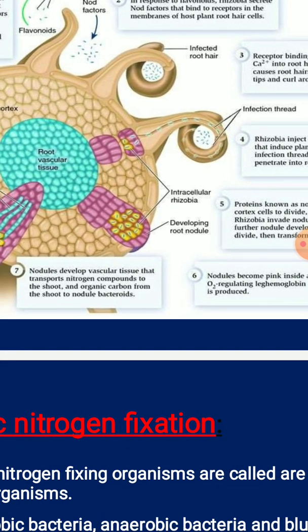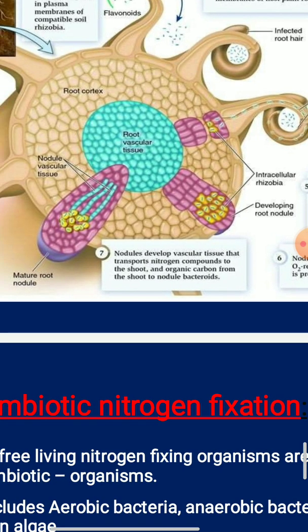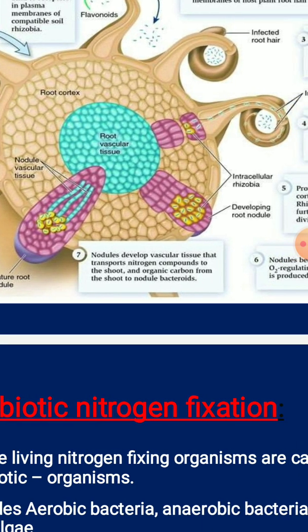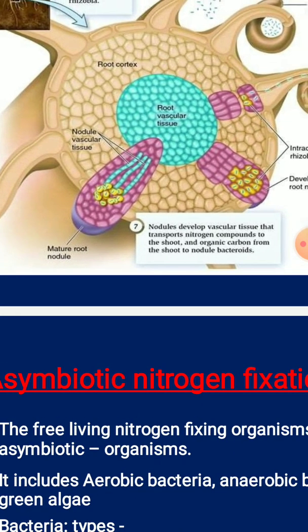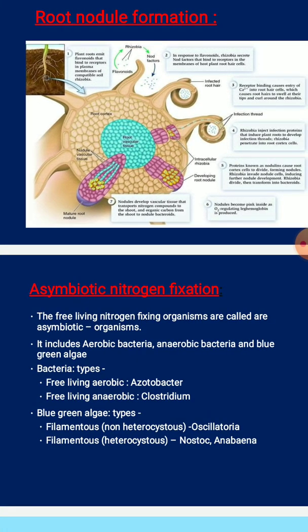So in this nodule development, the vascular tissue is helpful in further transporting the nitrogen compounds to the shoot, and organic carbon from the shoot to the nodule bacteroids. So you can make out this process which is happening, right? It is going to transfer to the vascular tissues, and further to the shoot, and the organic carbon from the shoot to the nodule bacteroids. You can see the process. So what is happening here, right? Nodule vascular tissue. This is how the root nodule formation is going to happen.